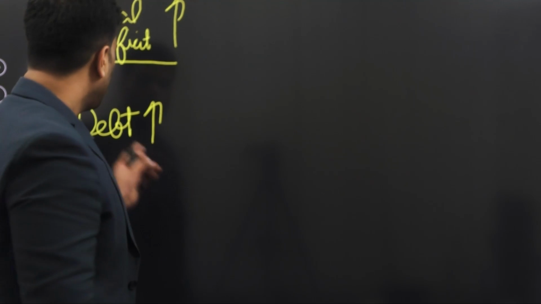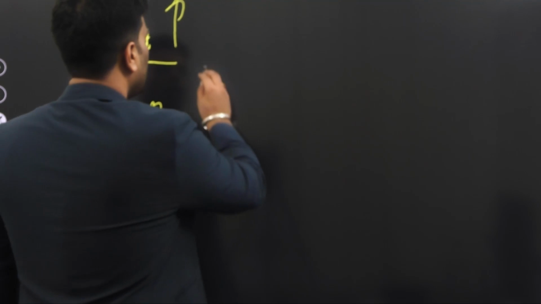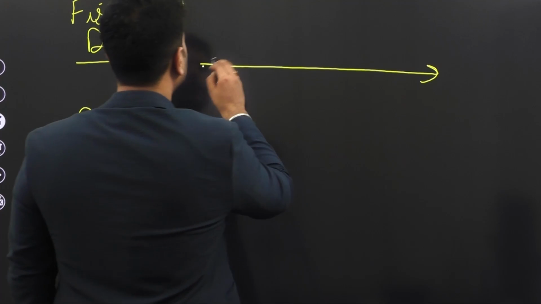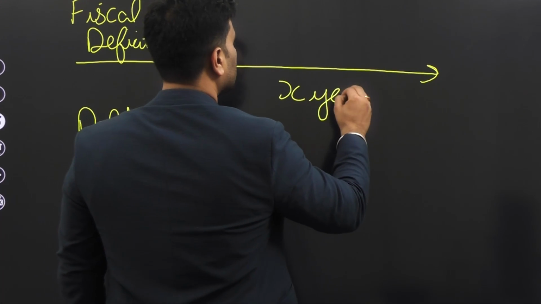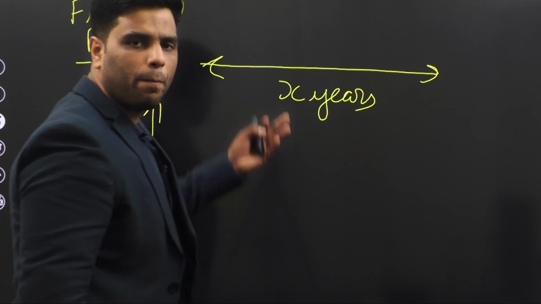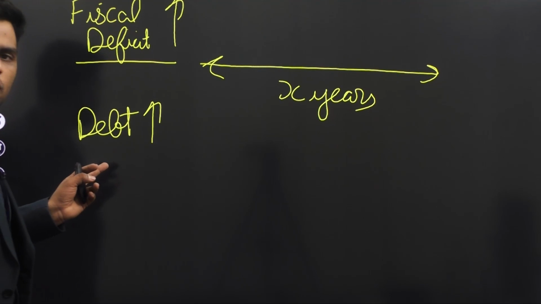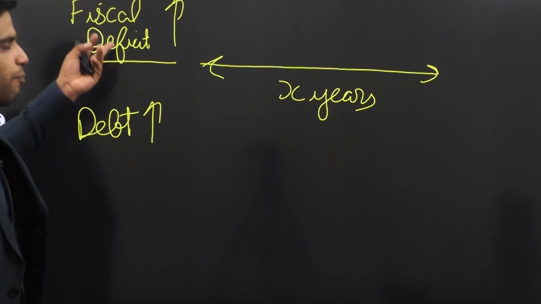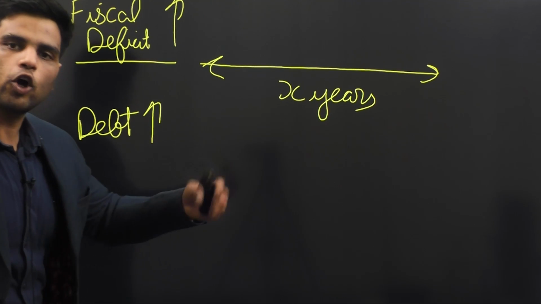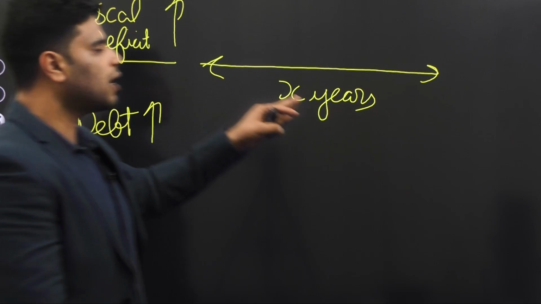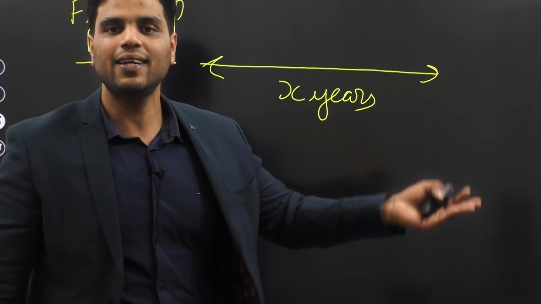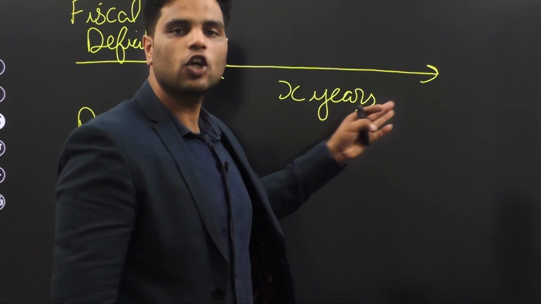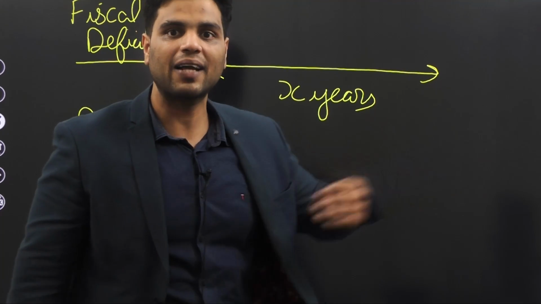When your debt levels increase, after X years you'll have to pay back this debt. Today, let's suppose it's 2021. You have borrowed so much so as to improve your economy. But in 2030, you'll have to pay back that debt. So after 9 years or X years, you'll eventually have to pay back that debt.